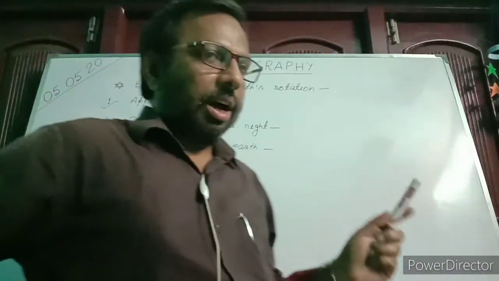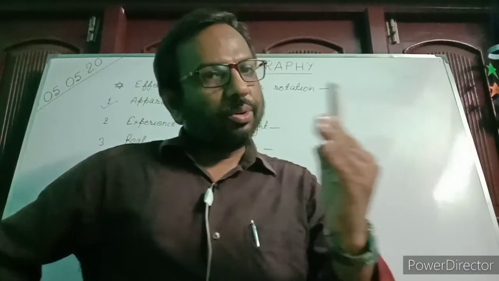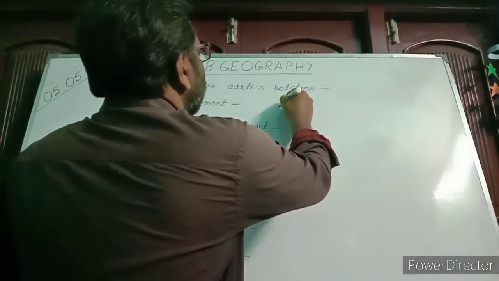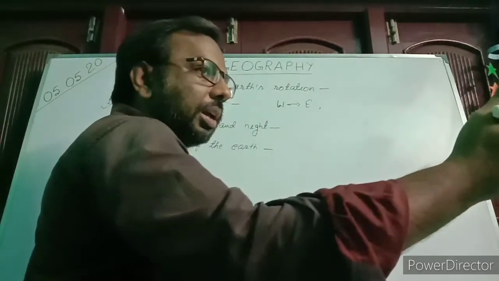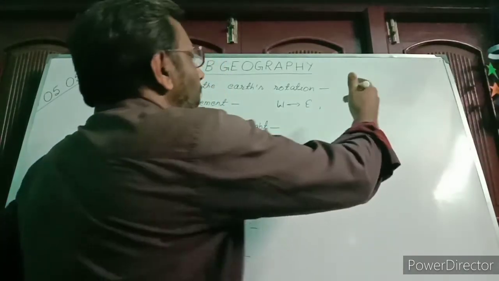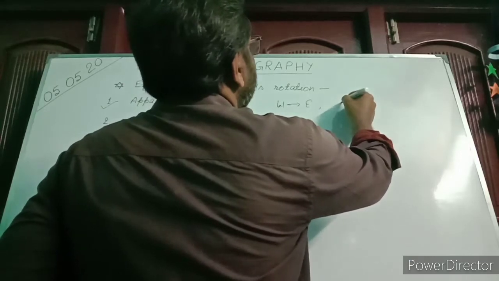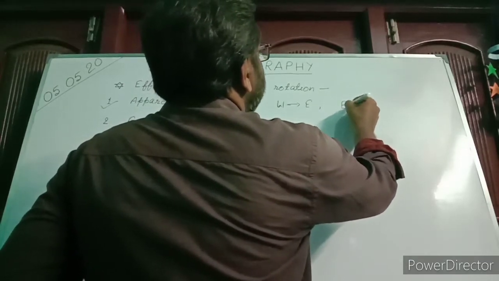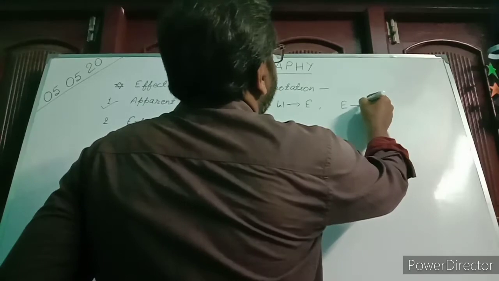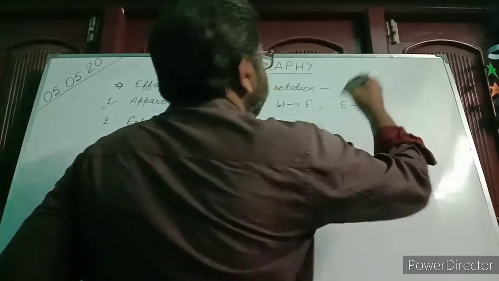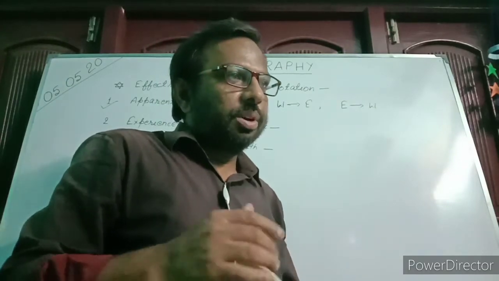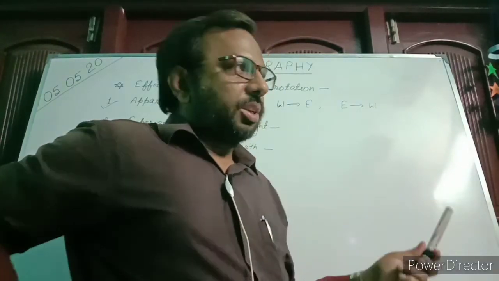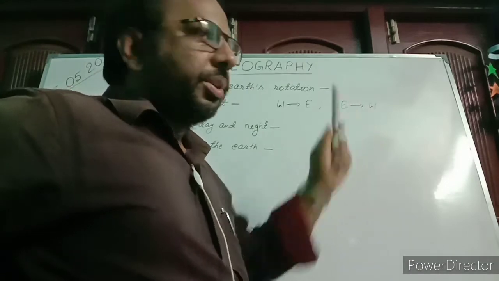Since the earth is moving from west to east, other heavenly bodies like the sun, the moon, etc., appear to move from east to west. This is the reason that we observe the sun moving from east to west.